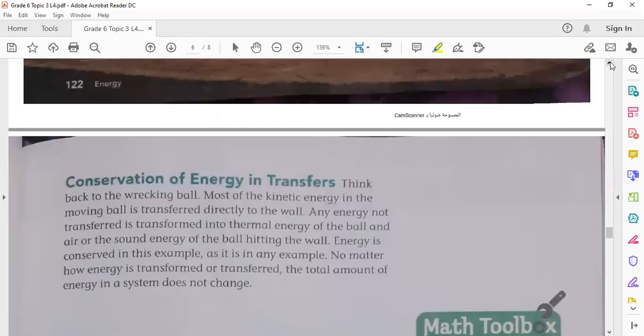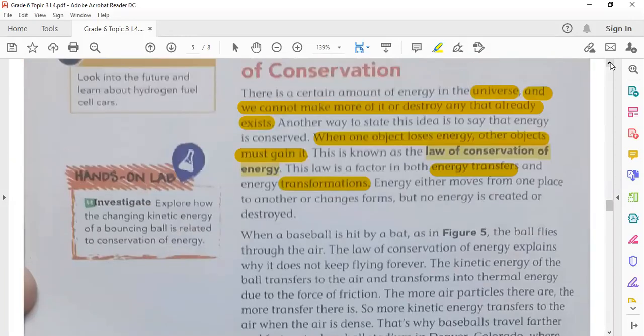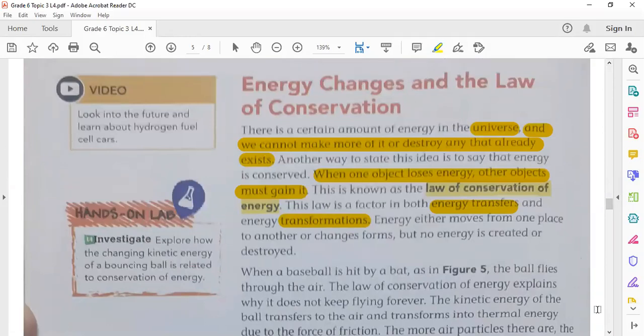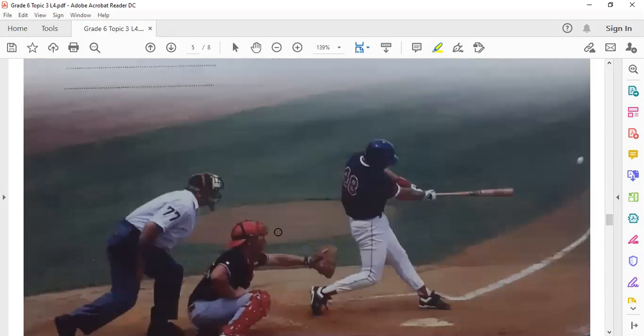Anything that we don't finish, for example, this page is included because we finished it, the law of conservation. Okay. Look at this example, the baseball.